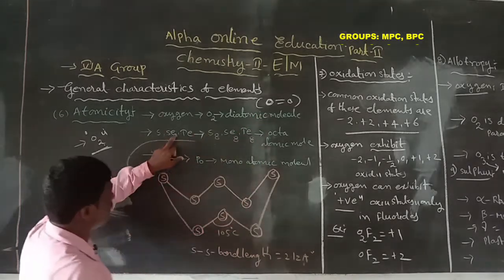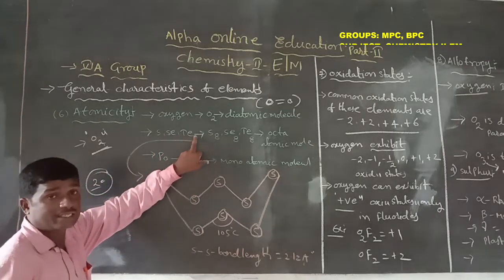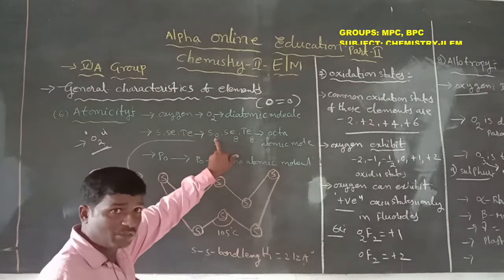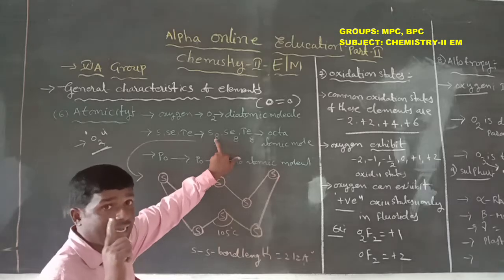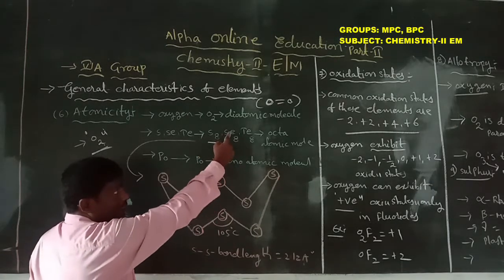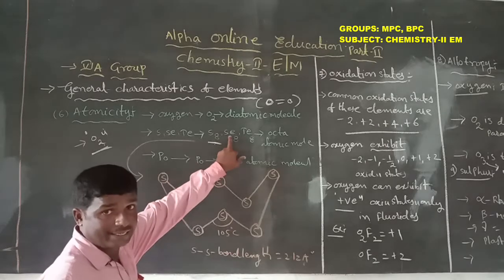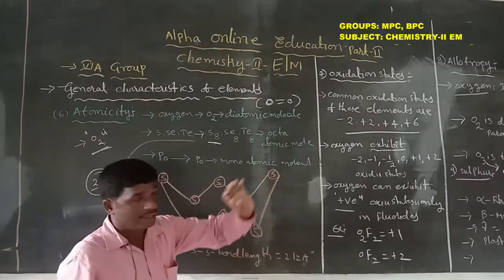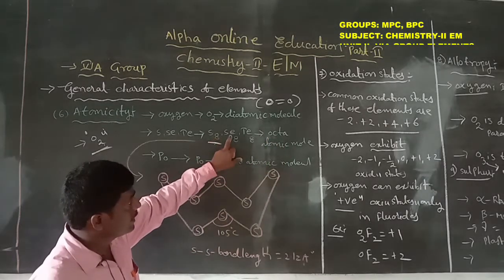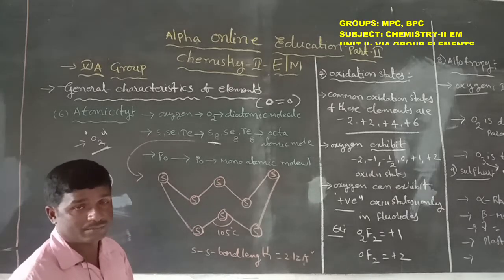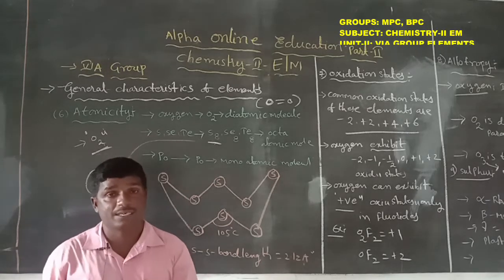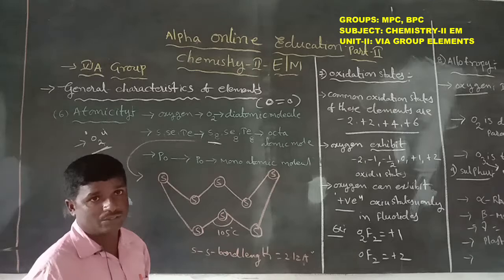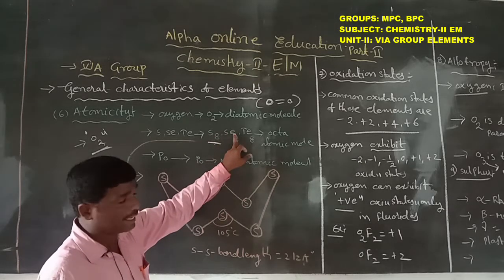Next, sulfur, selenium and tellurium exist only as octaatomic molecules. The S8 molecule consists of 8 sulfur atoms, Se8 has 8 selenium atoms, and Te8 has 8 tellurium atoms. Each of these molecules has 8 atoms.